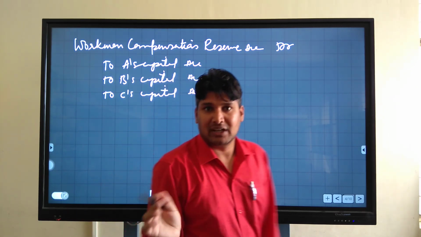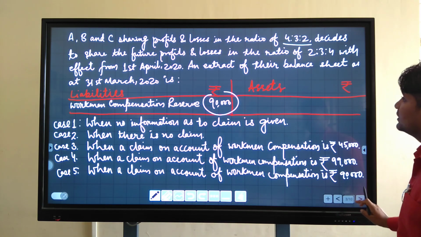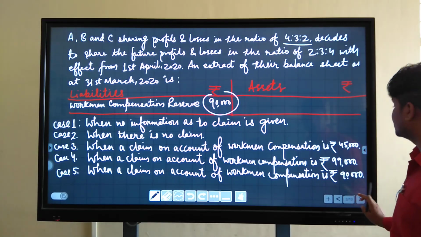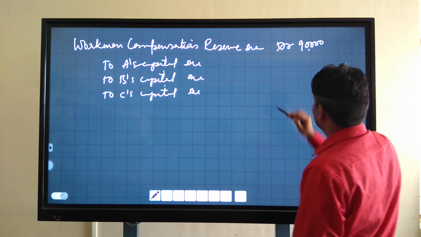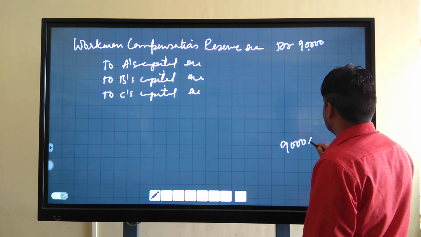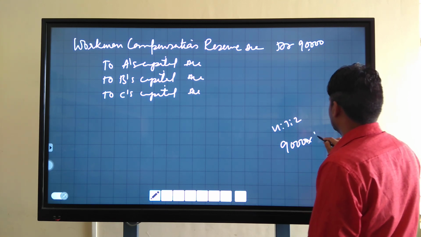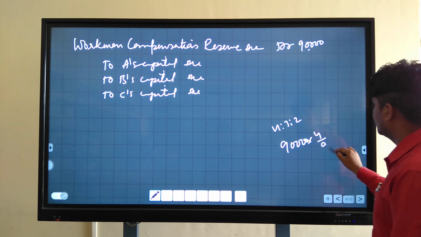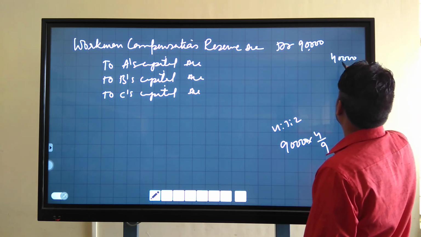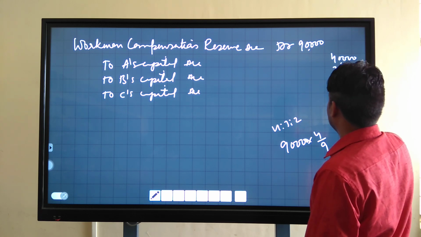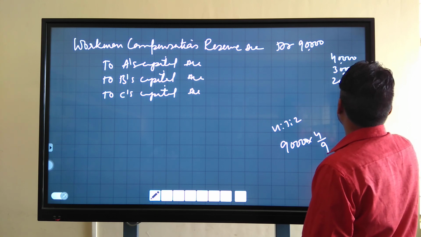You will distribute the total amount of that reserve in their old profit sharing ratio. Total amount is 90,000 and ratio is 4:3:2. You write 90,000 and divide it in 4:3:2 ratio. A gets 40,000, B will get 30,000 and C will get only 20,000.